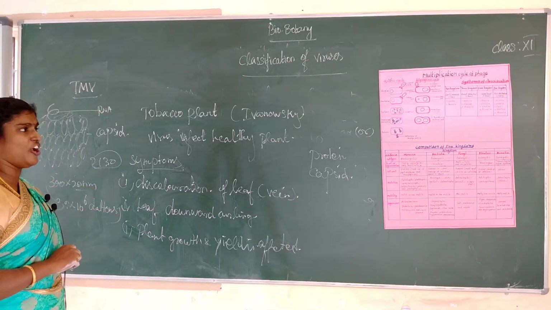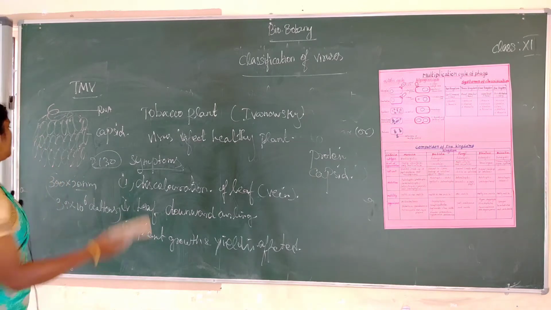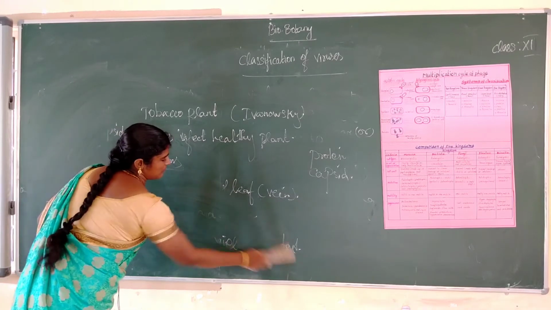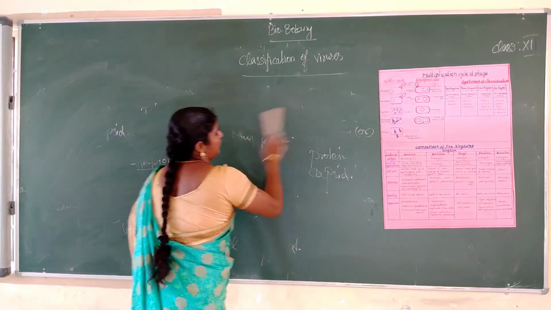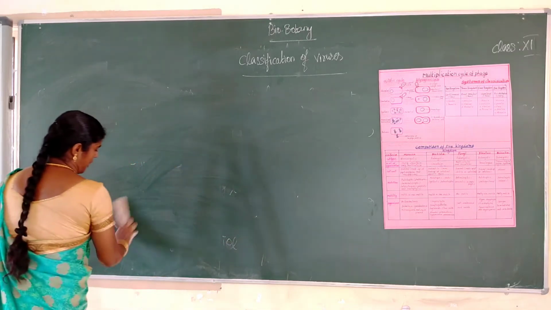Next one, bacteriophage. What is bacteriophage? Example, T4 bacteriophage.